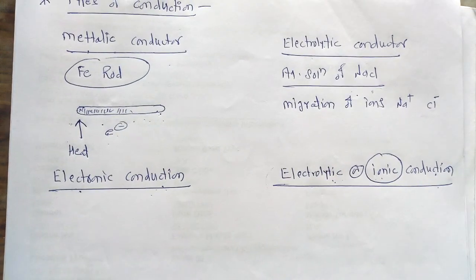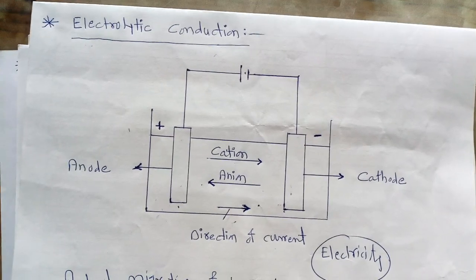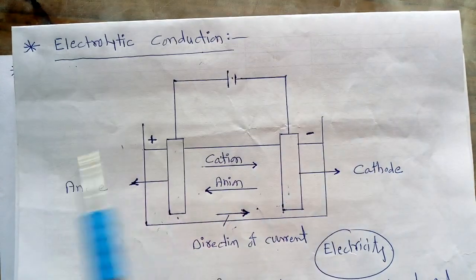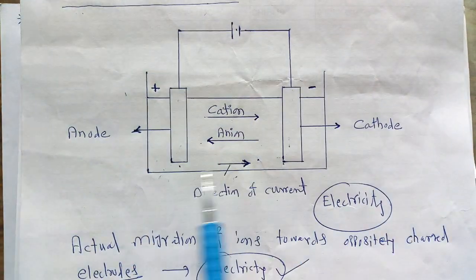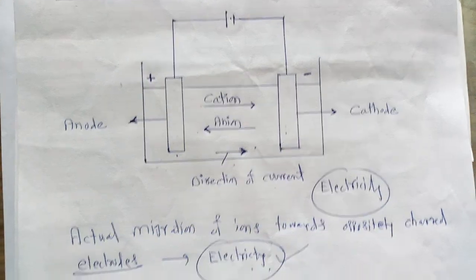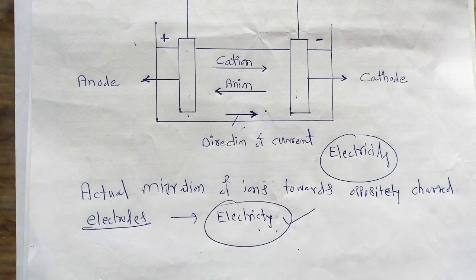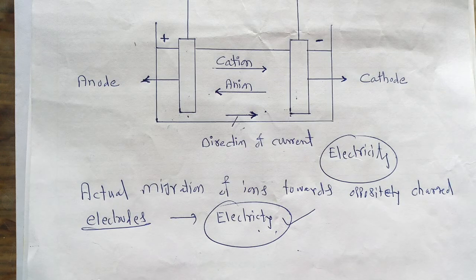In the second half, we studied in brief the mechanism of electrolytic conduction, for which we took this figure. So this is a simple explanation regarding the classification of conduction, electrolytic conduction and metallic conduction. Today we stop here.